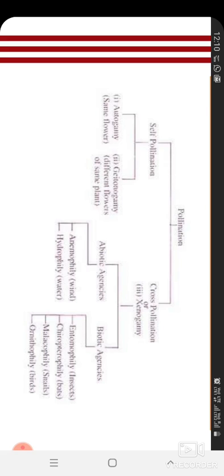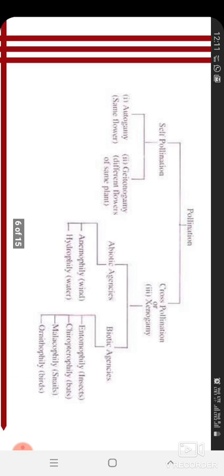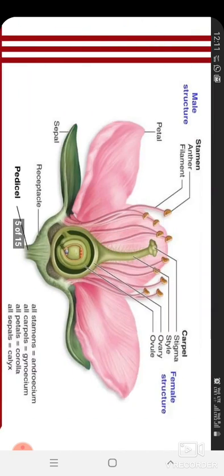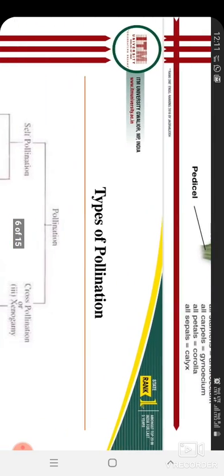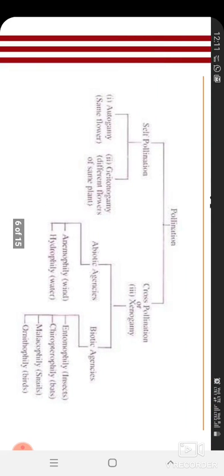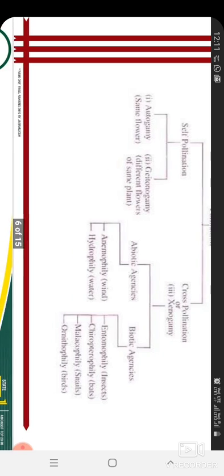If pollination takes place like that, then it is geitonogamy. The plant is the same but the flowers are in different places. Autogamy means the same flower, because in this the male and female parts are in the same flower. But in geitonogamy the plant is the same but the flower is in a different position, a different flower of the same plant. Now cross pollination is also known as xenogamy.